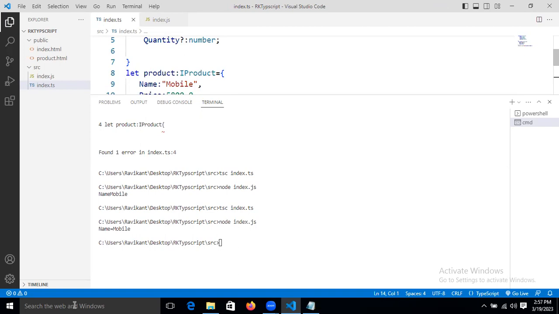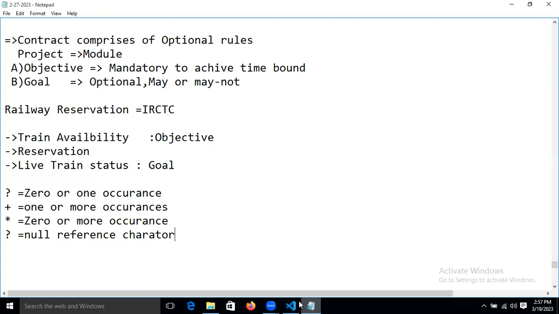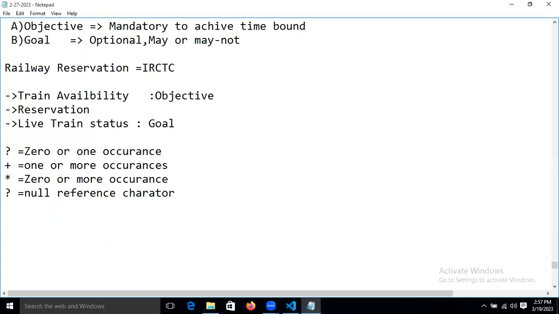Now our contract is supporting another rule, one more rule. Let's understand that rule now. It is the read only rule in the contract.